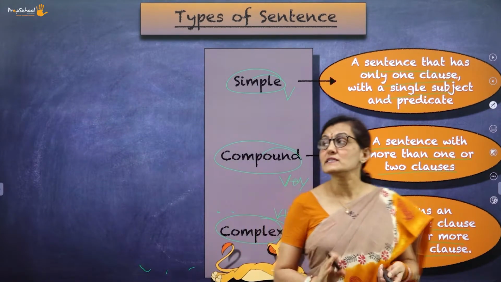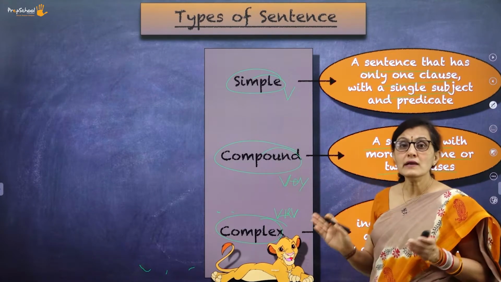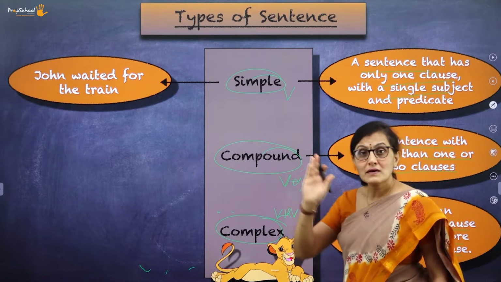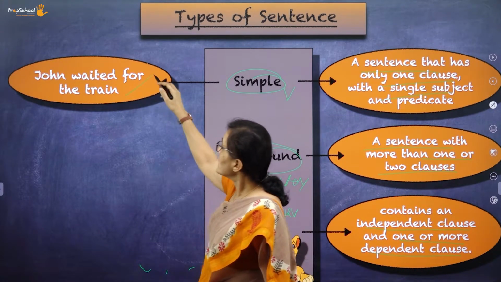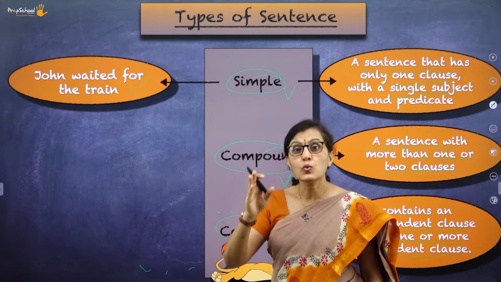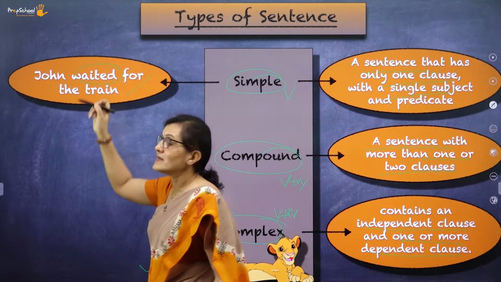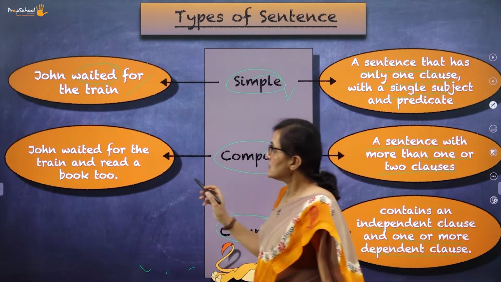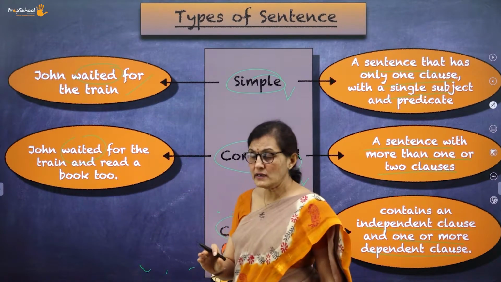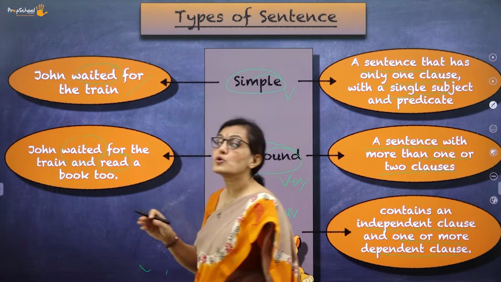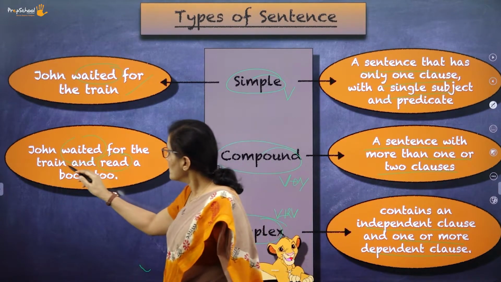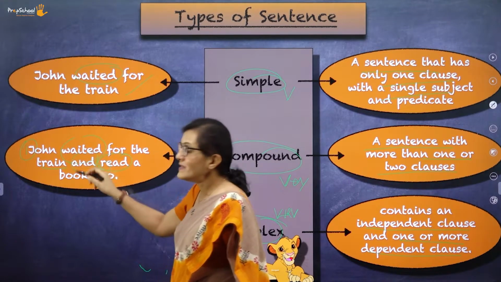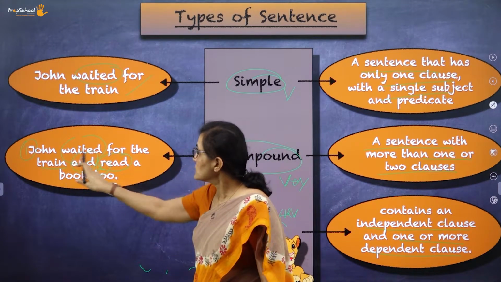Let me give you a few examples for simple, compound and complex. When you look at simple, read out the example here: John waited for the train. What did he do? He just waited. One verb. When you go to the compound, it says, John waited for the train and he read a book too. It is a compound sentence because this is one sentence and this is another, joined with and. Alright, and you see two verbs there.